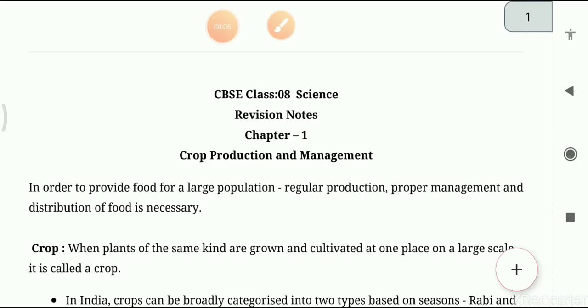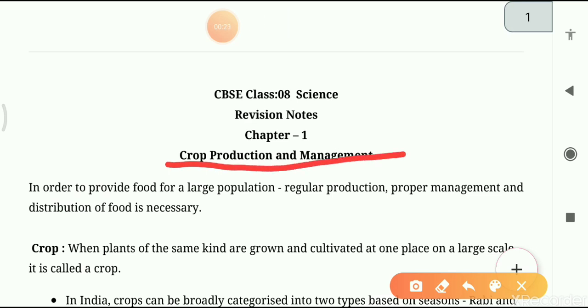Today I am going to start a new chapter of class 8, that is Crop Production and Management, and it's part 1. Let's start this chapter now. Our chapter name is Crop Production and Management.